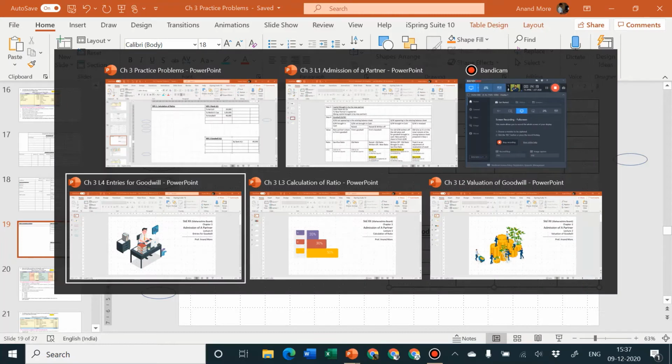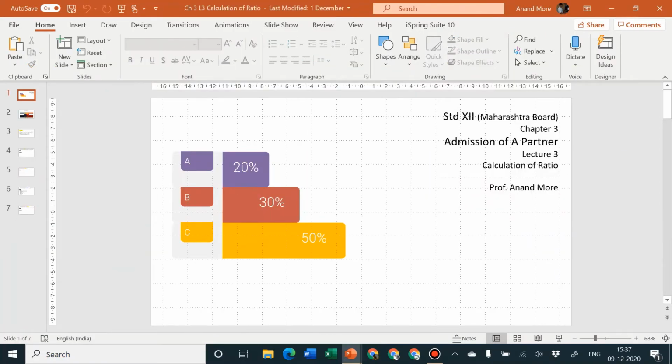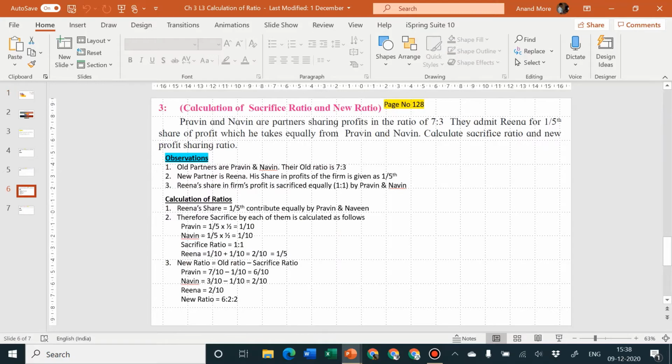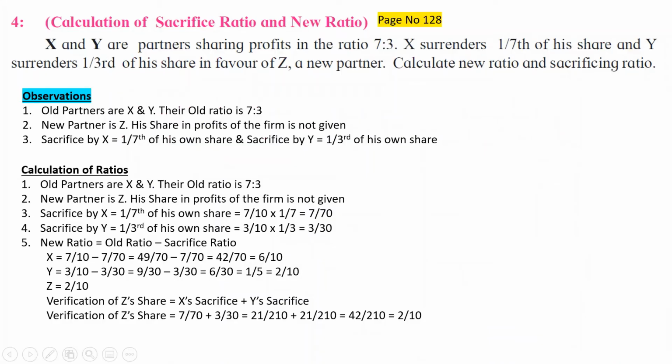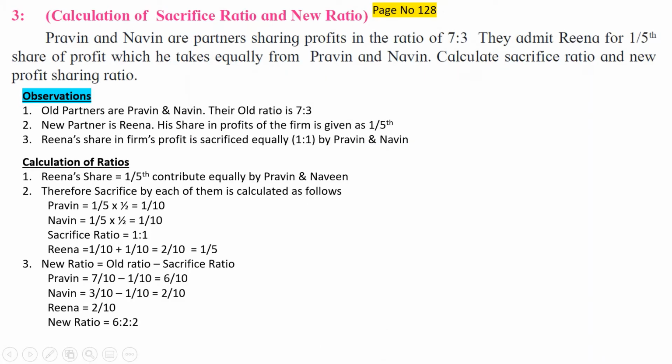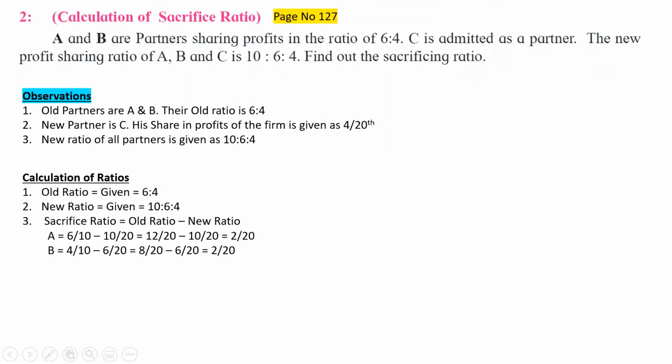If you don't remember that topic, let me just show you quickly the slides which I had discussed. Yes, you can see it here. This is the case. Second case. A and B are partners sharing profits and losses in the ratio of 6:4. So old ratio is given.